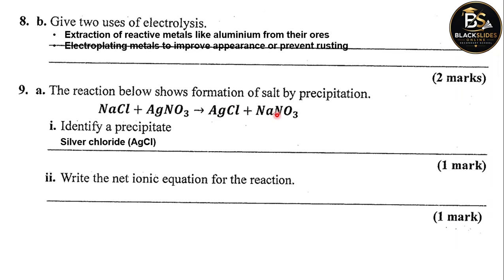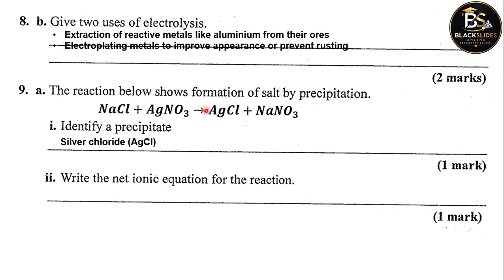But sodium nitrate can be written as Na plus and the nitrate ions NO3 minus. From which we identify what are called spectator ions, the ions that are found on both sides of the reaction, and cancel them out accordingly.